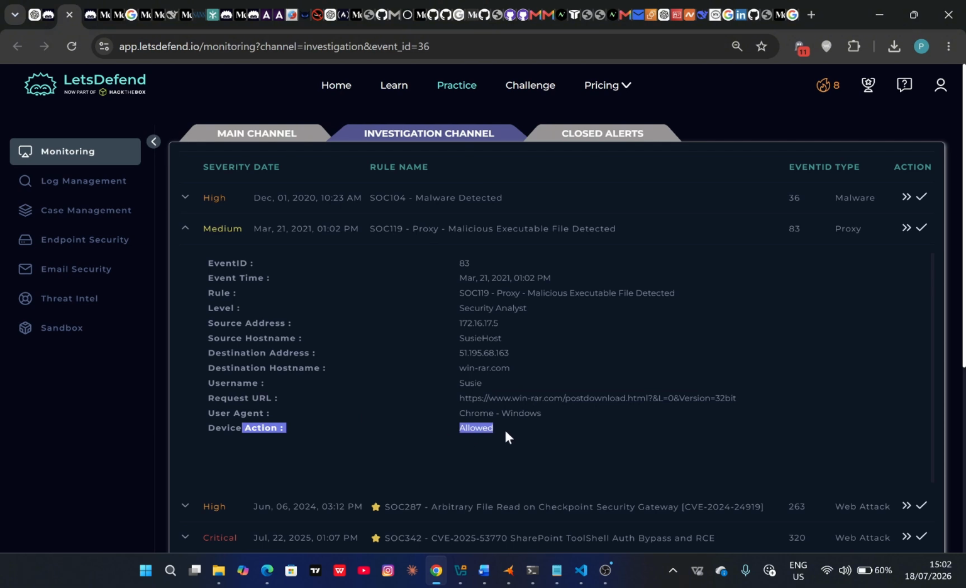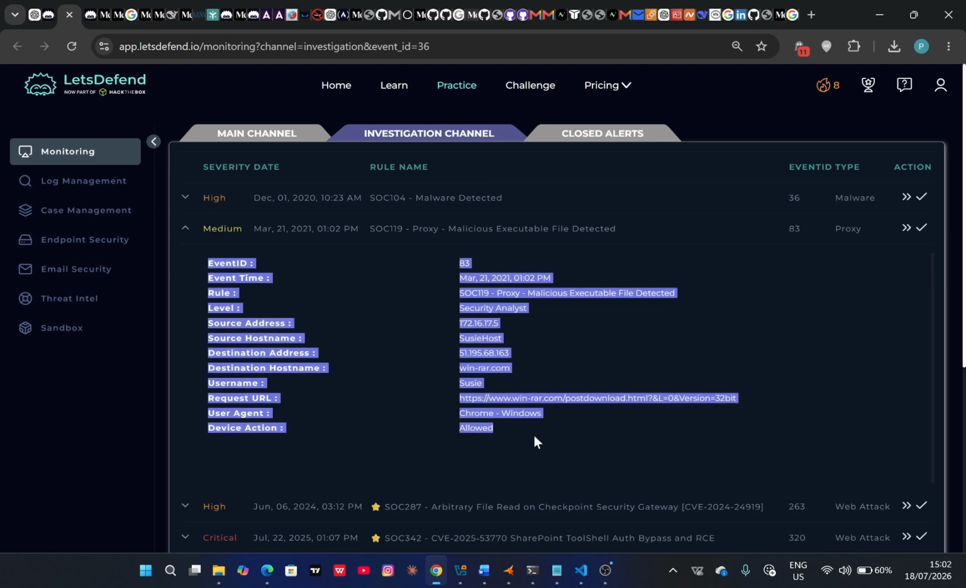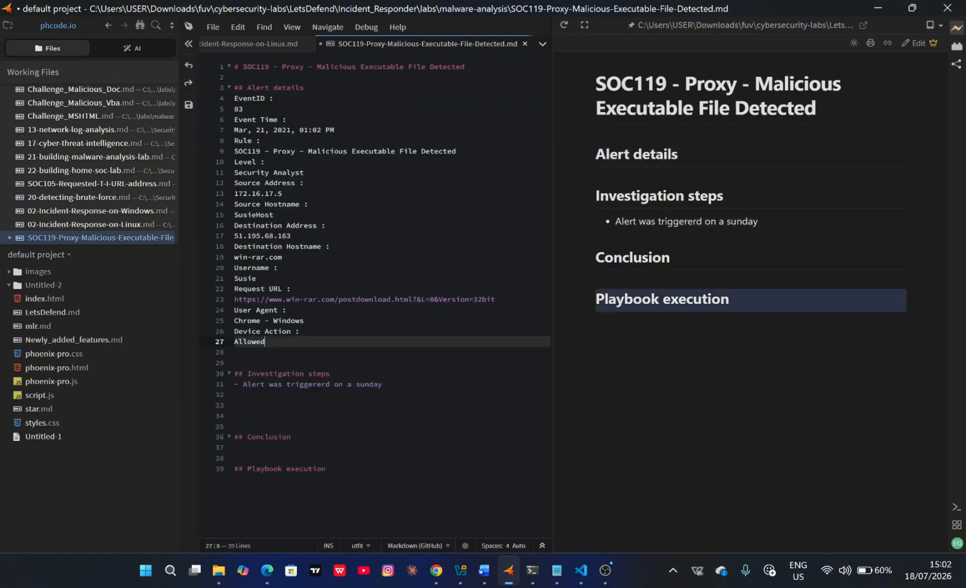Then the firewall actually allowed this event, meaning it allowed the malicious executable file to enter into the network. Let's just move ahead with the investigation so that we understand more about it. So I'll just copy this. These are the various alert details, so I'm going to paste that over here.